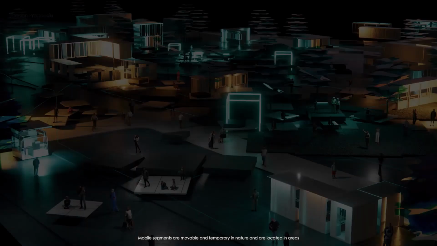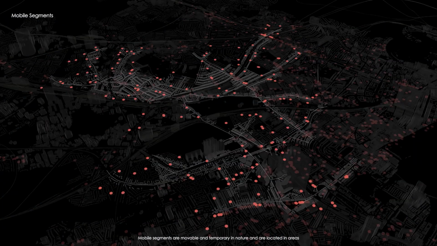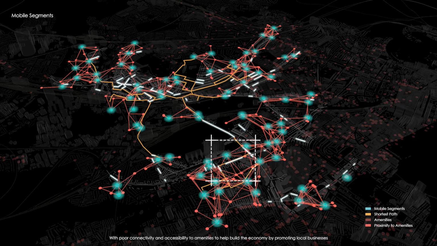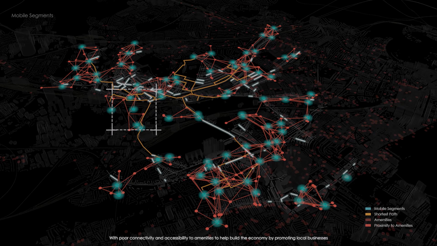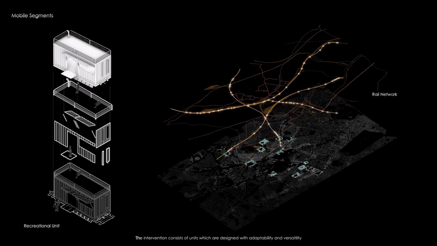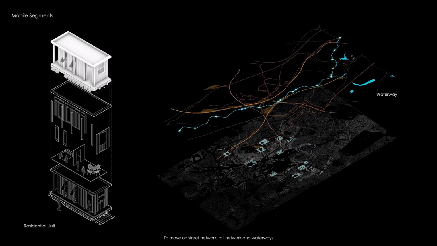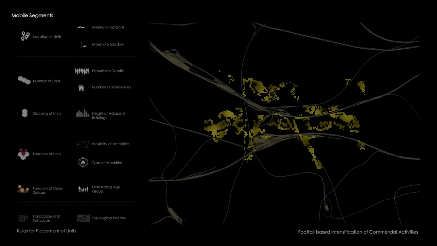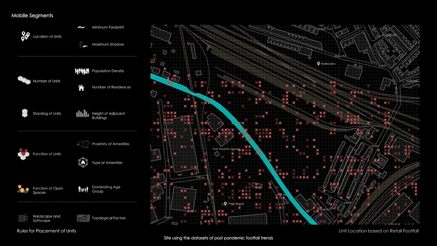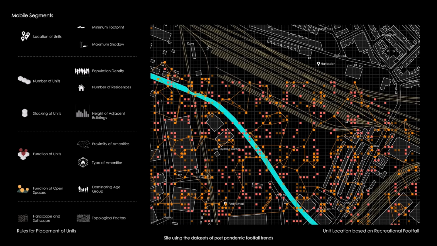Mobile segments are movable and temporary in nature and are located in areas with poor connectivity and accessibility to amenities to help build the economy by promoting local businesses. The intervention consists of units which are designed with adaptability and versatility to move on street network, rail network, and waterways. A steady-state island genetic algorithm is applied on site using the datasets of post-pandemic footfall trends.